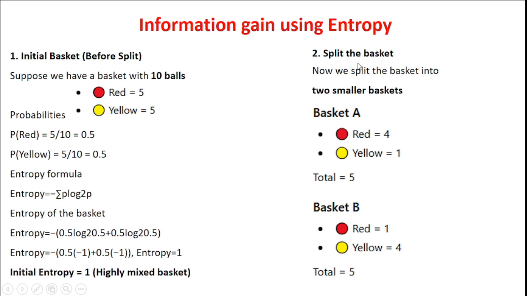Now we are going to split the basket into two smaller baskets, basket A and basket B. Basket A contains 4 red balls and 1 yellow ball. What about basket B? Basket B contains 1 red ball and 4 yellow balls. Now our task is to find the entropy of basket A and basket B, and find the total entropy as well as the information gain. That's our main objective.